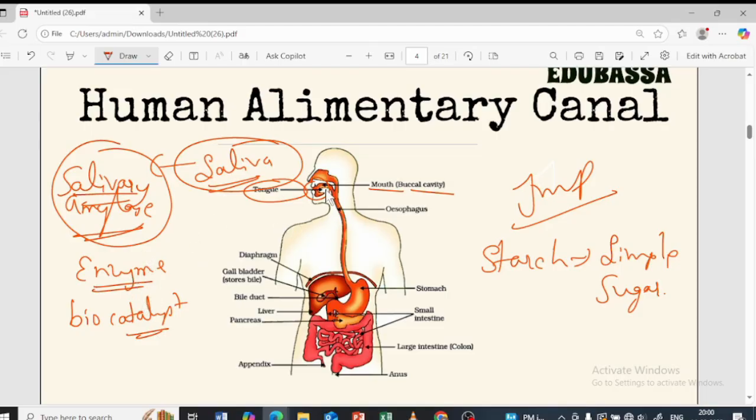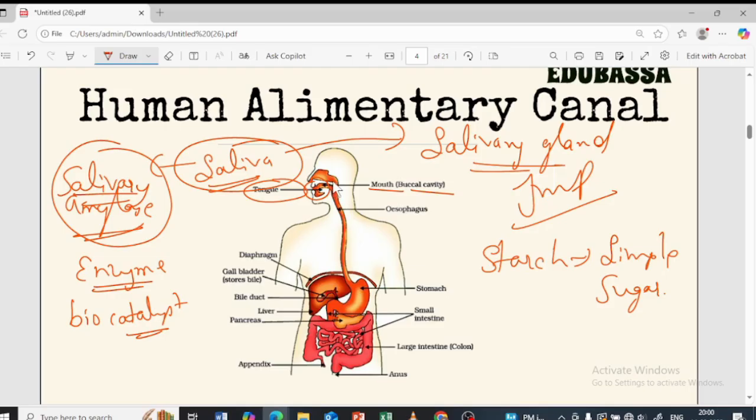Now the food that is broken down, the starch into simple sugar by the salivary amylase, which is present in the saliva. This saliva is produced by a gland called the salivary gland. So this salivary gland secretes the saliva. This saliva has an enzyme called salivary amylase enzyme, and this enzyme helps in the breakdown of starch into simple sugar.